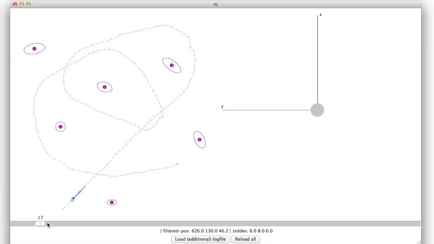In the beginning, the covariances of the landmarks get smaller, and then our particles travel along the trajectory. But now, here we encounter an undesired effect, namely this landmark that has been observed multiple times before is now occluded by this landmark, and so its counter is decremented, and this results in the landmark being removed, at least for the particle that we pick and whose landmarks are displayed here.